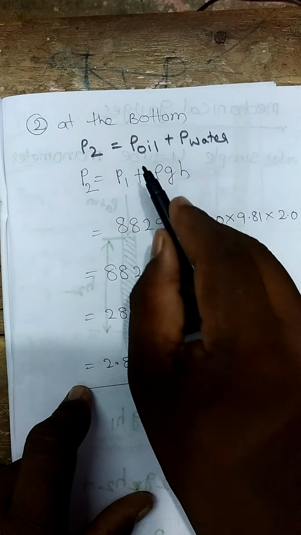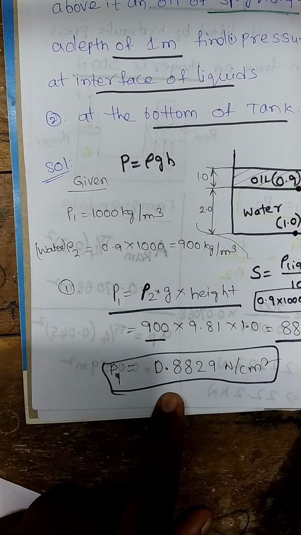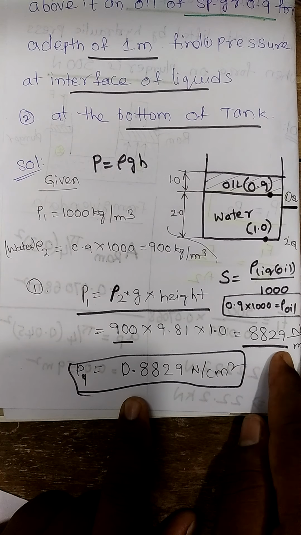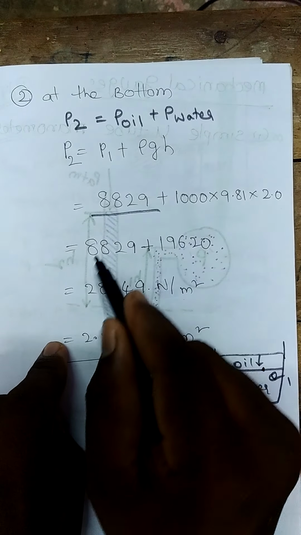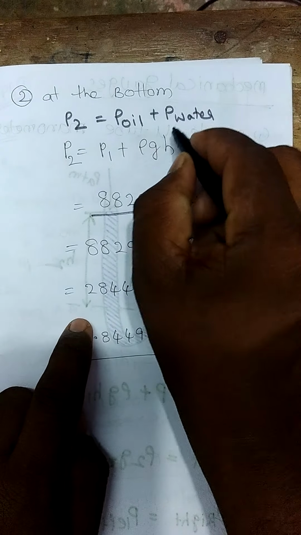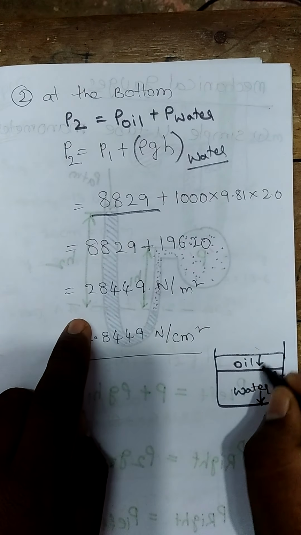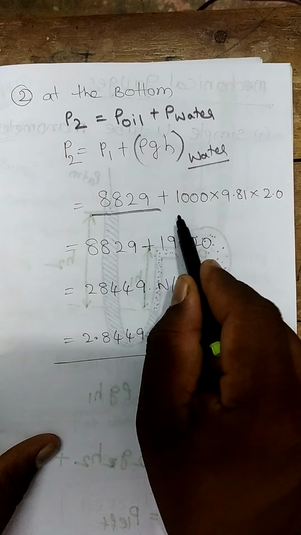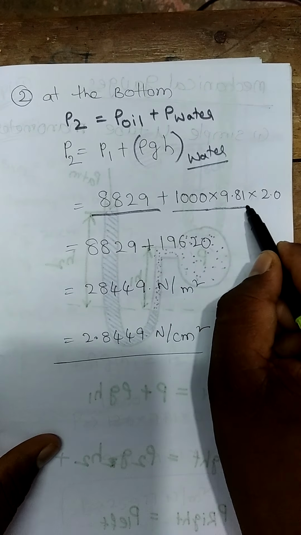So what is the pressure due to oil? Just we have calculated the pressure due to oil, which is 0.8829 Newton per centimeter square, which is nothing but 8829 Newton per meter square. We will take this 8829 Newton per meter square. P1 is known to you, and rho g h of water. This is water. Why water? Because the pressure of oil is also acting, the pressure of water is also acting on the ground. 8829 plus rho is how much? Water, 1000 standard fluid into 9.81 gravity.